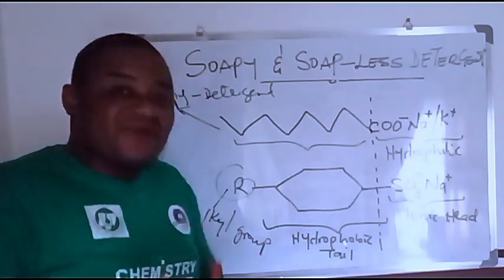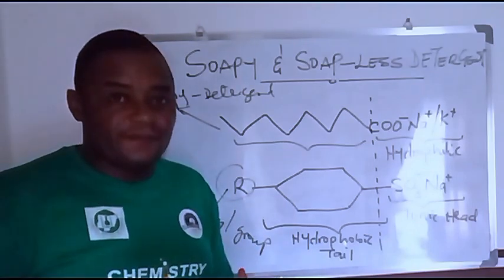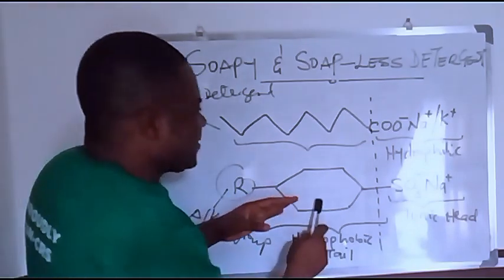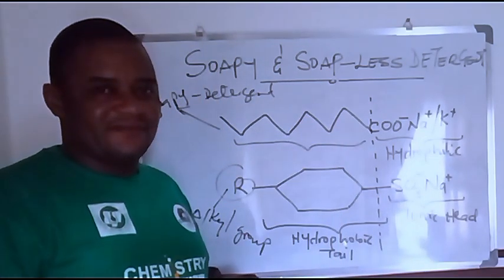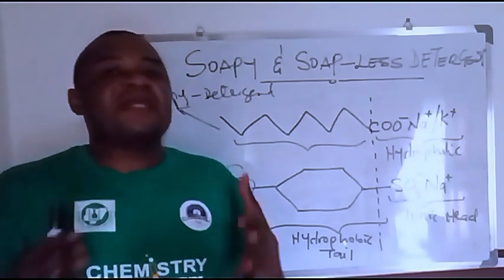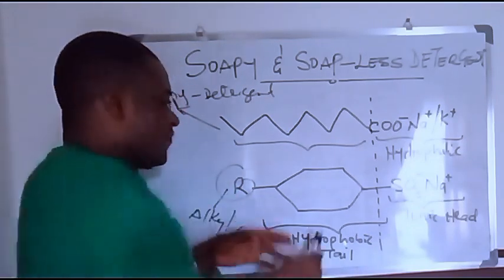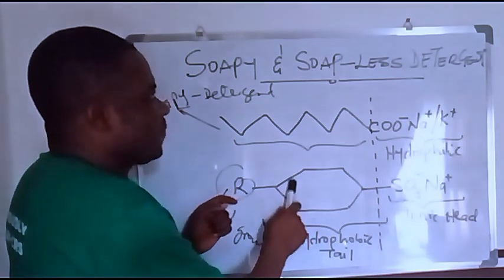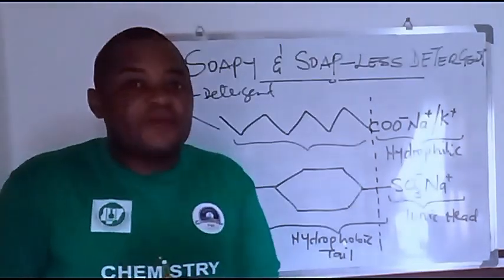And that is the advantage of soapless detergent, which is the normal detergent that you know. Now, the soapless detergent contains a sulfonate ion. Do not forget that it is the sulfates of calcium and magnesium that make water hard. So it is quite easier for this particular soapless detergent to wash off stains in hard water without forming scum.